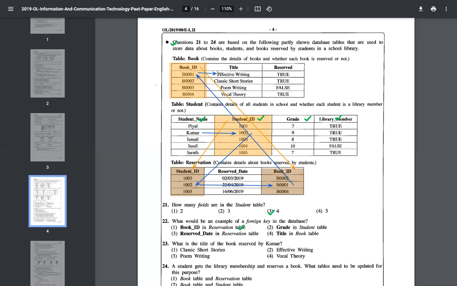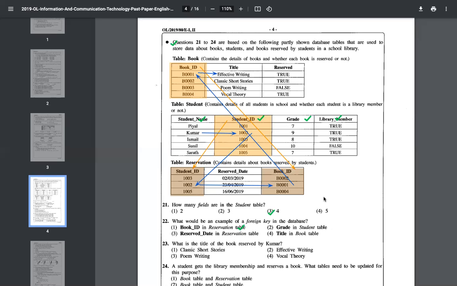Understood how the link can be used? Starting from Kumar, Kumar is 1002. 1002 is here. 1002 means reserved book 001. Book 001 is here. That is Effective Writing. So the answer is number 2. Correct? Praveen missed that. Others correct. So I think you have to see carefully, maybe a mistake.